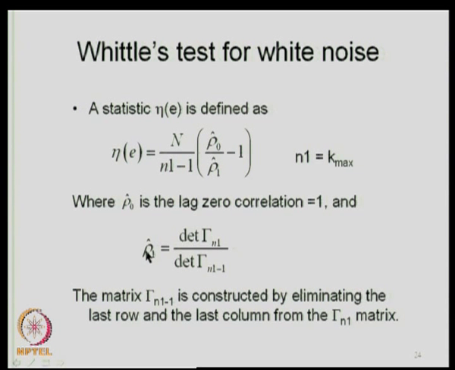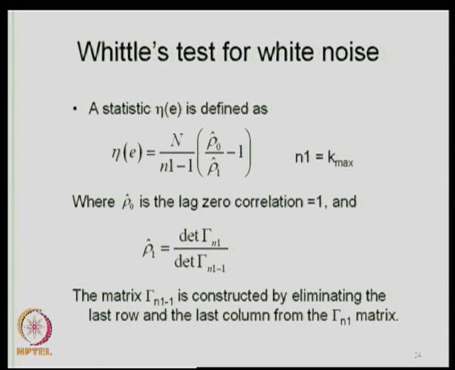So, you can get rho 1 cap. Once you get rho 1 cap, you know rho naught cap, which is 1, and you know n1, which is k max, typically 0.15 into n. You know n, which is 240 in this case, and therefore you will get eta.